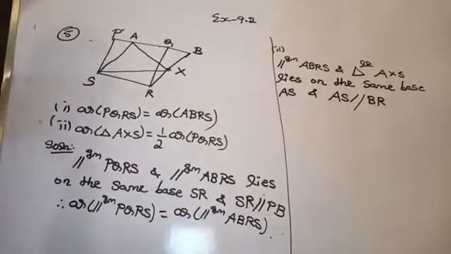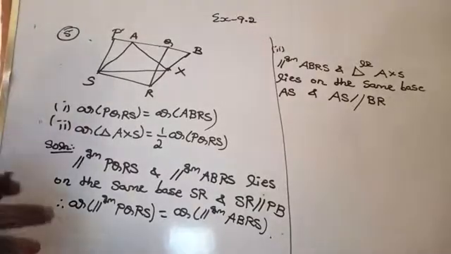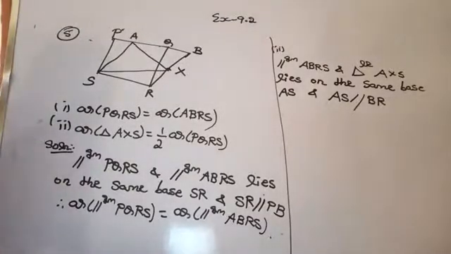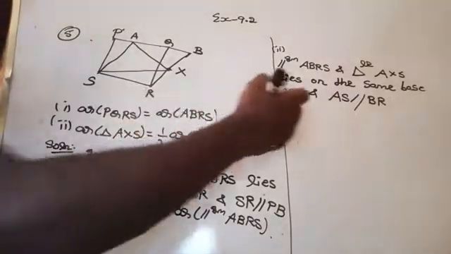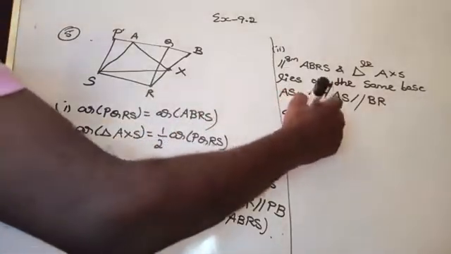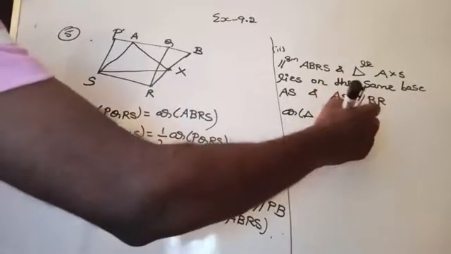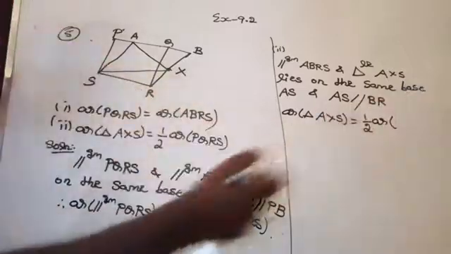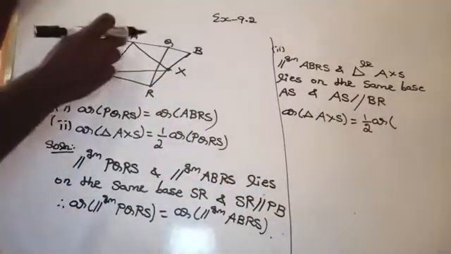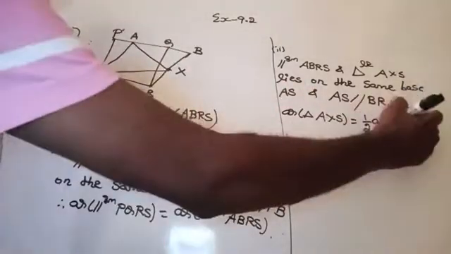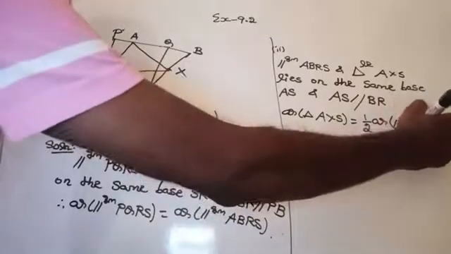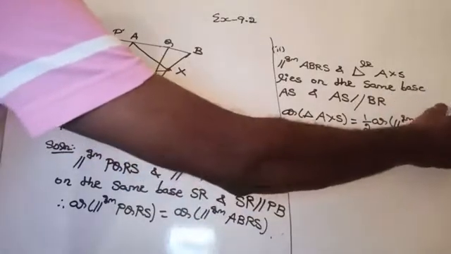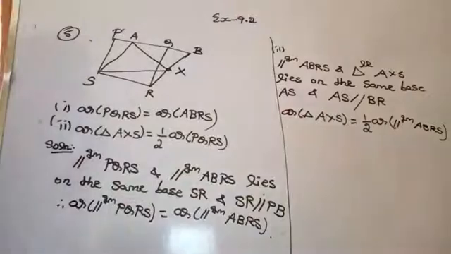Am I right? So we know if a triangle and a parallelogram are on the same base and between the same parallels, then the area of the triangle is equal to half of the area of the parallelogram. Area of triangle AXS is equal to half of the area of the parallelogram ABRS.